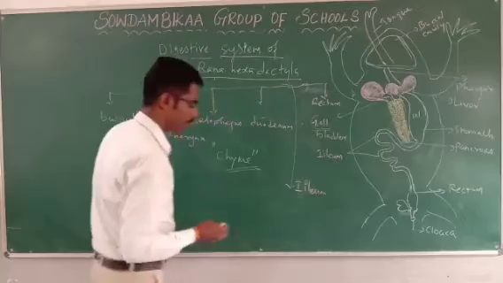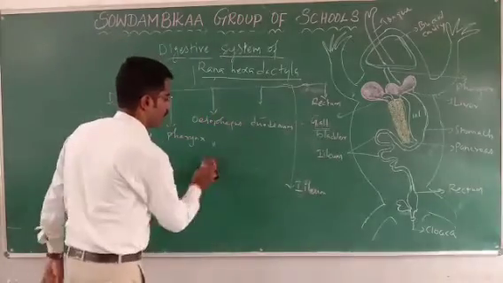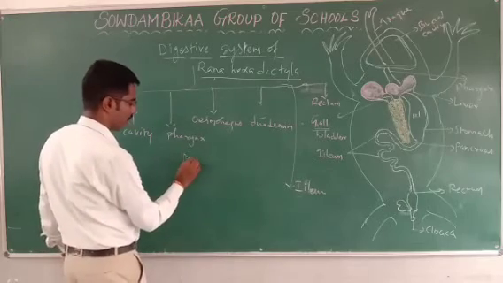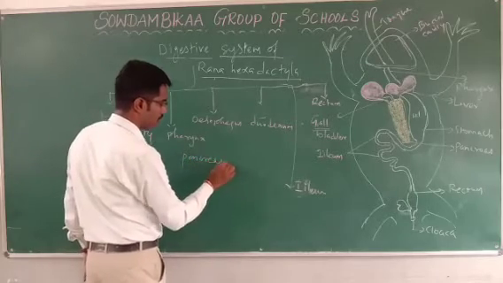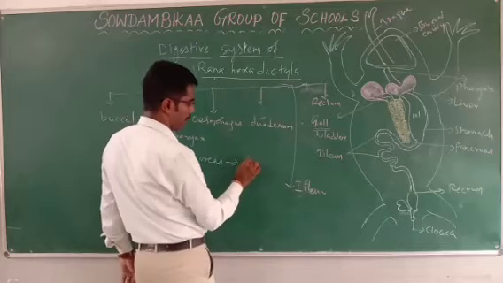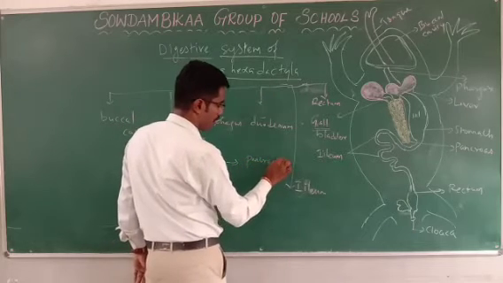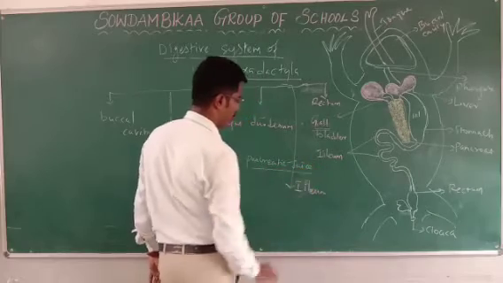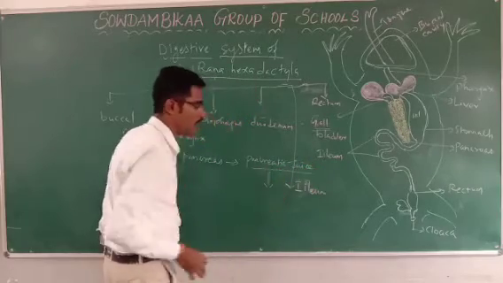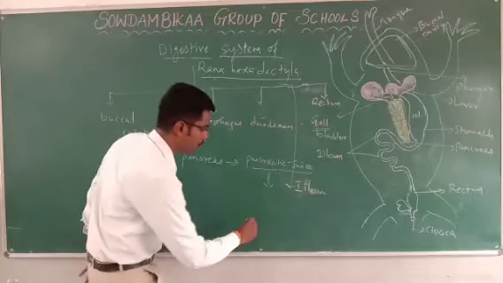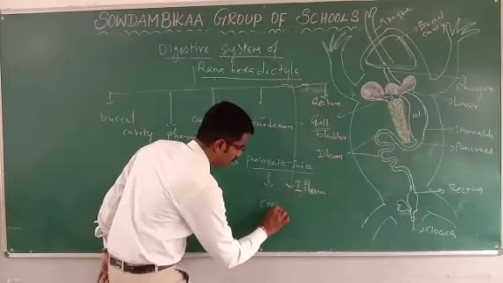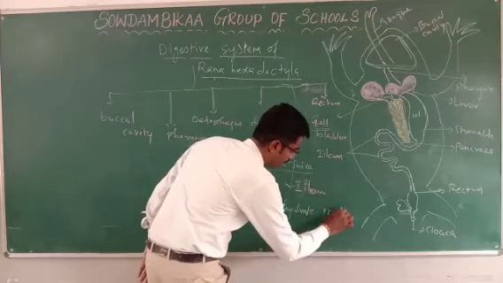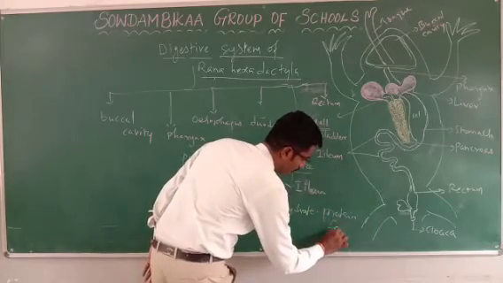Then the pancreatic juice, secreted from the pancreas. The pancreatic juice is mainly involved in the digestion of carbohydrate, protein, and also fat or lipid.